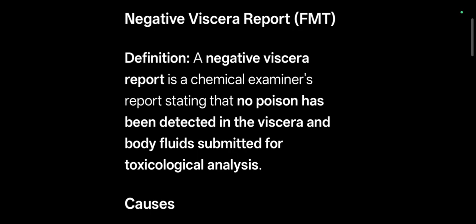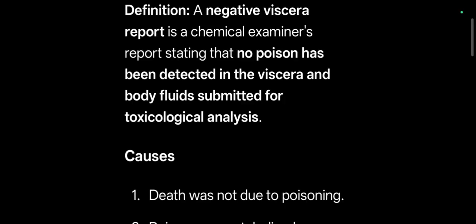So definition: a negative viscera report is a chemical examiner's report stating that no poison has been detected in the viscera and no body fluid submitted for toxicological analysis. So it is a negative report basically wherein we find the presence of no poison and no body fluids are submitted for the toxicological. So basically what they're trying to say is that no poison has been detected in the viscera as well as the body fluids. So that is nothing but your negative viscera report.